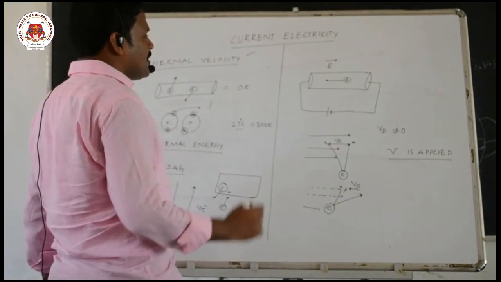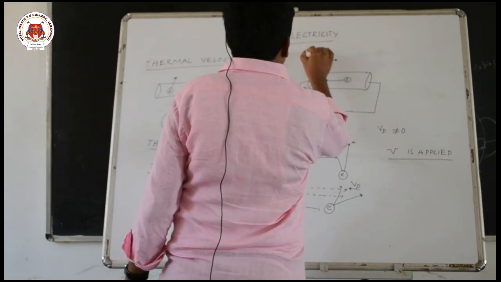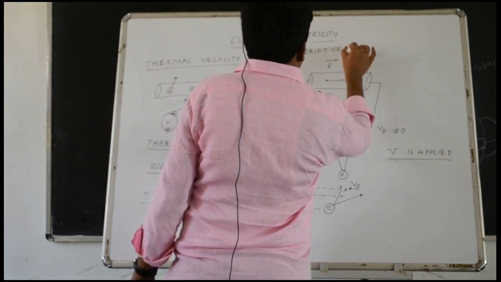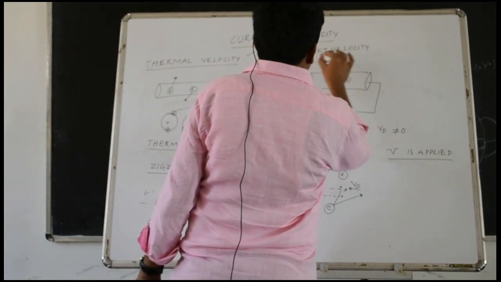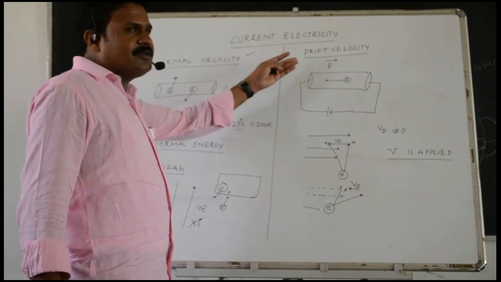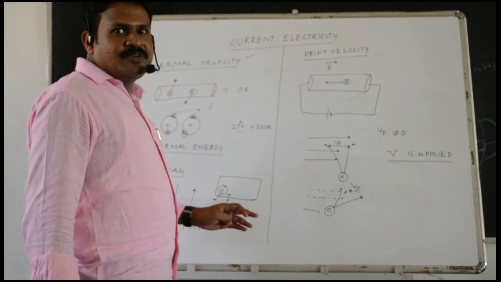Because of this velocity called drift velocity, electrons will move, and it is the cause of current. And there is a relationship between drift velocity and current. That relationship we'll see in the next video.